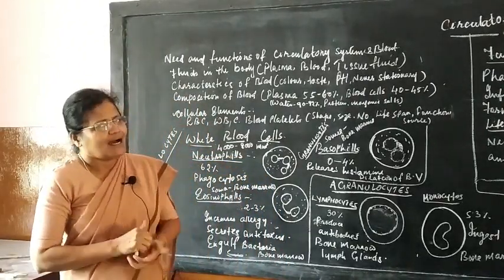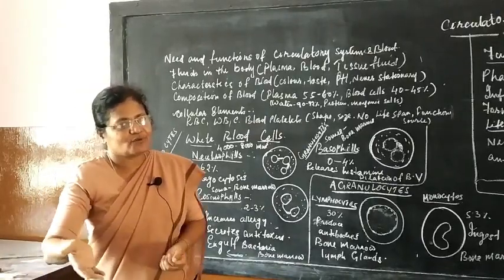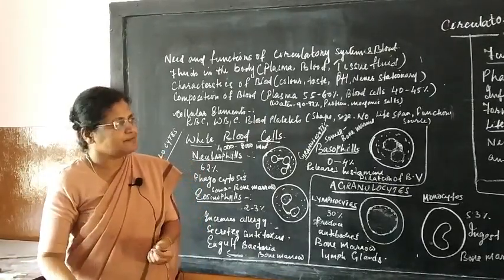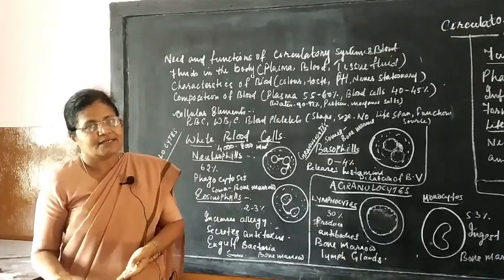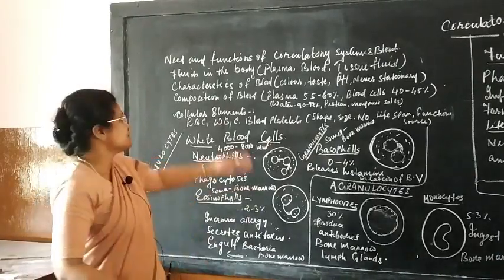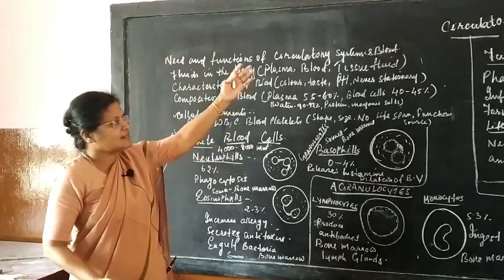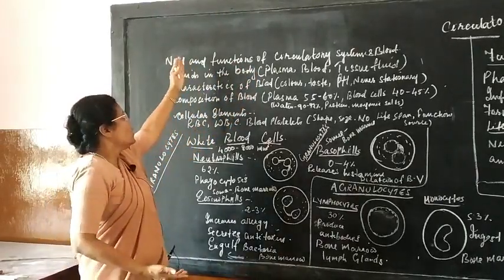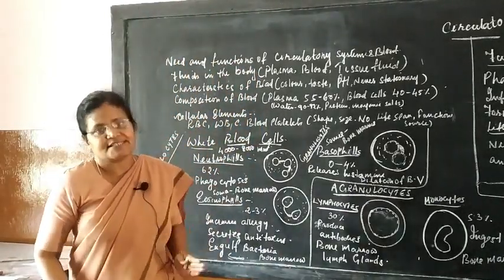So, ultimately it is the blood that is doing the transporting, and blood is part of your circulatory system. Automatically, the function of the blood is indirectly the function of the circulatory system, and then we have the answer why we need the circulatory system.